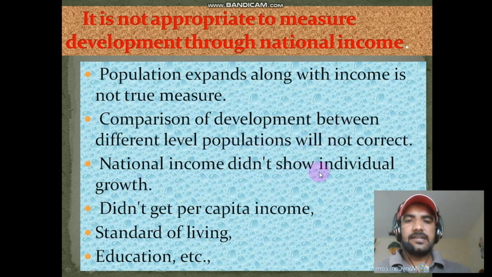National income does not show individual growth, per capita income, standard of living and education, etc. Because of this, national income cannot be a true measure of development of the country.